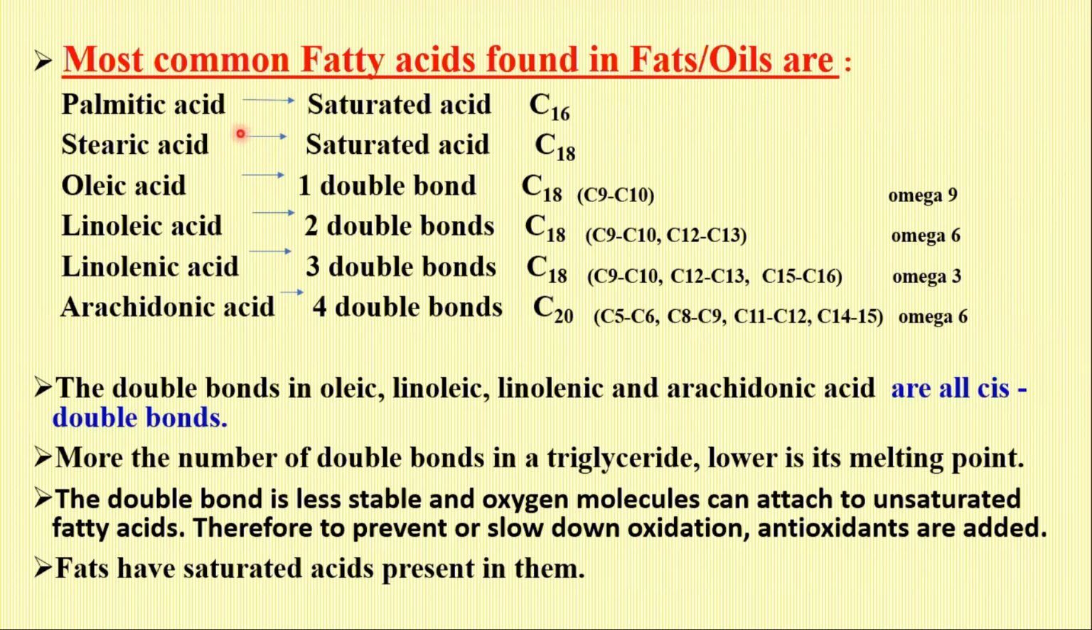fats and oils, the most common are palmitic acid, C16 onwards: palmitic acid, stearic acid, oleic acid, linoleic, linolenic, and arachidonic. So we have a C16, C20, and in between we have four C18: saturated, monounsaturated, diunsaturated, and triunsaturated. All the double bonds in these fatty acids are in cis form. They are cis double bonds.